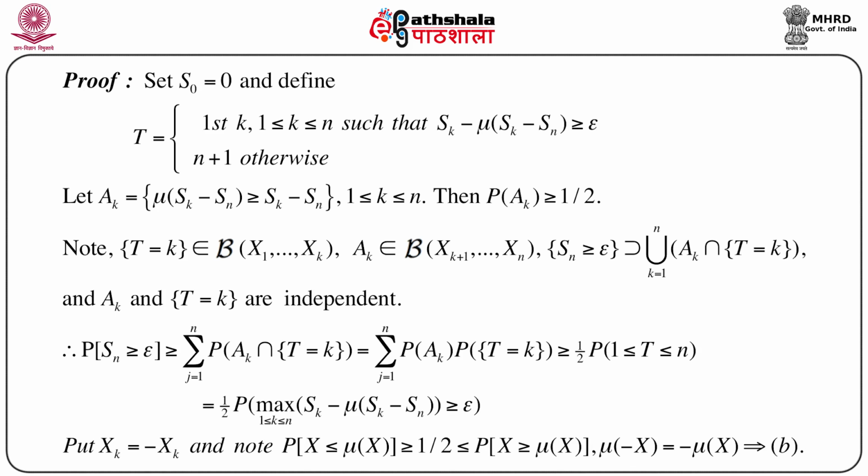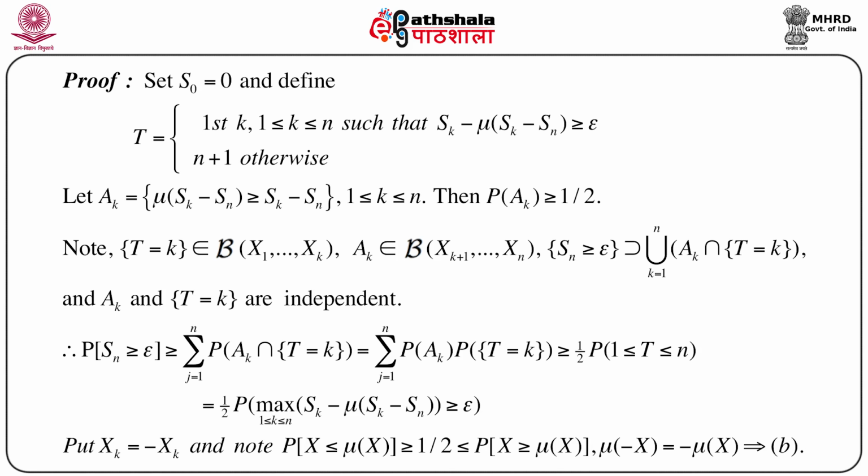Ak and t equals k are independent because Ak is defined for xk+1 up to xn, and t equals k is defined up to xk. And x1, x2, ..., xk, xk+1, ..., xn are all independent. So naturally Ak and t equals k, these two events, are also independent.